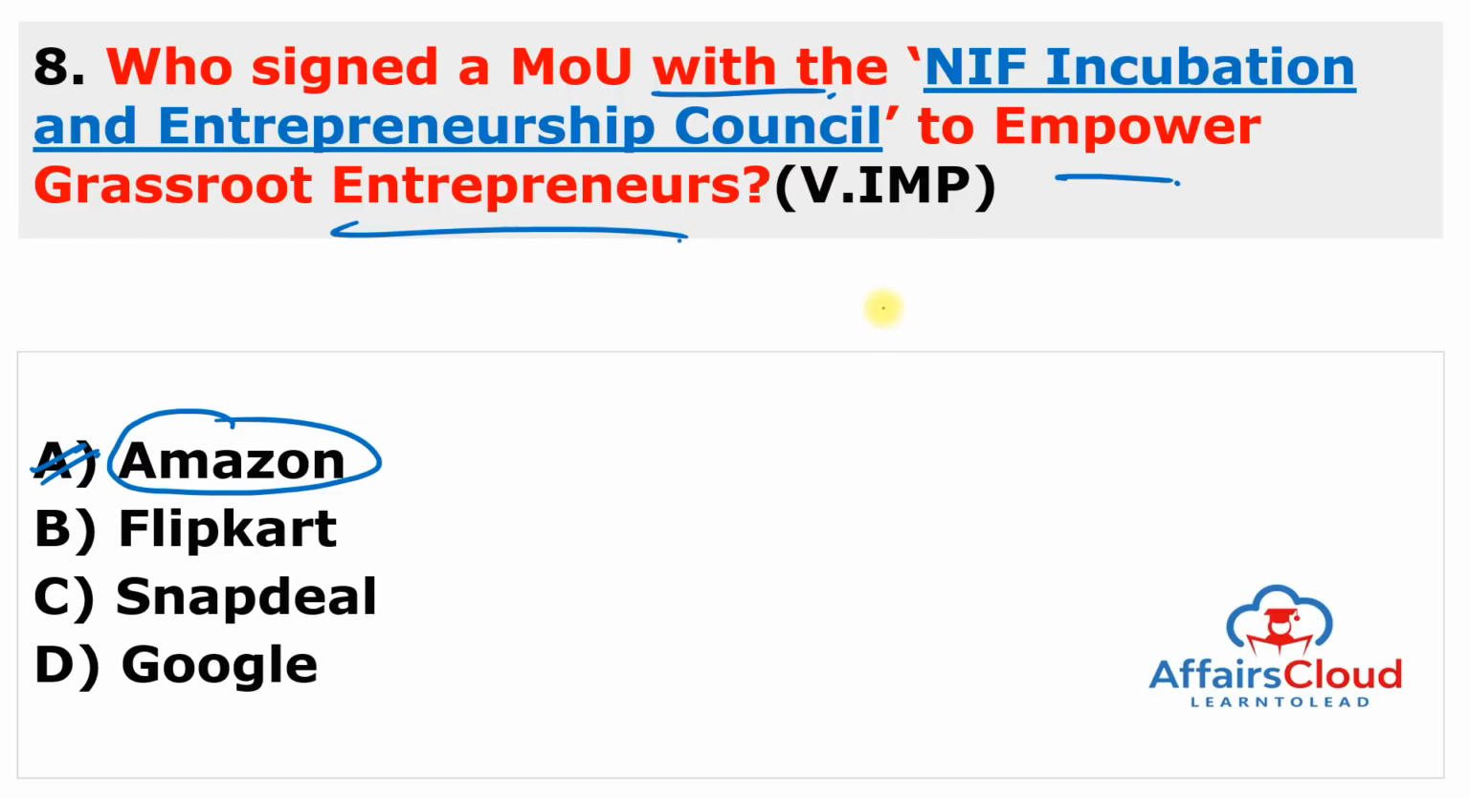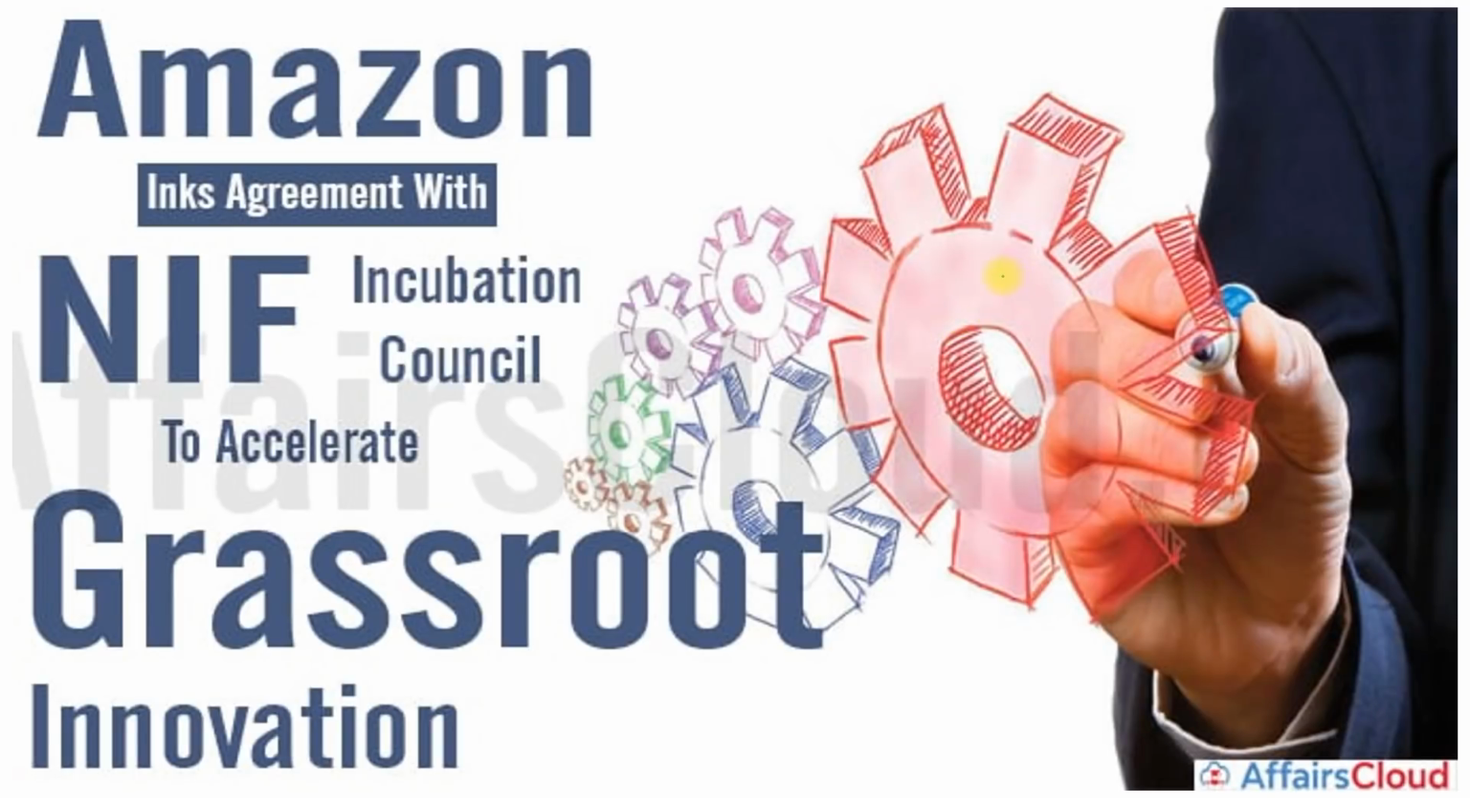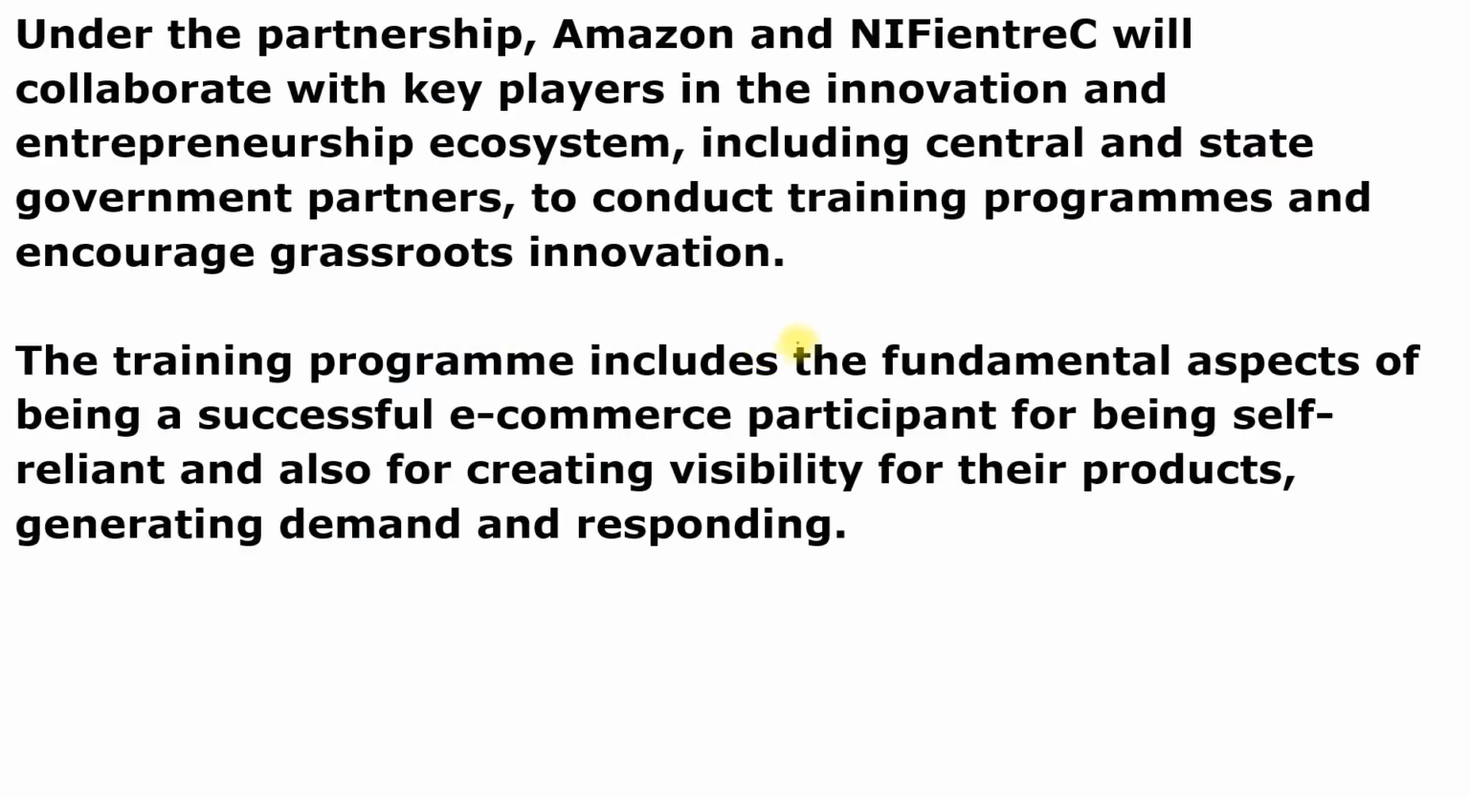It is for online distribution of the products of grassroots innovators, student creativity based on innovations, and outstanding traditional knowledge based ready to the market products. So you have to remember the question as same as in the slide. Amazon Inc.'s agreement with the National Innovation Foundation Incubation Council to accelerate grassroots innovation. So the main objective is to accelerate grassroots innovation, local economy, and the livelihoods across rural India.